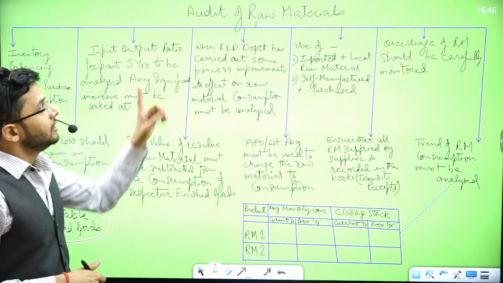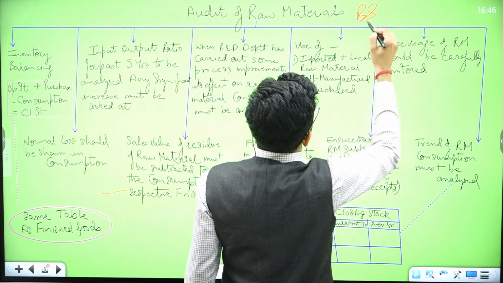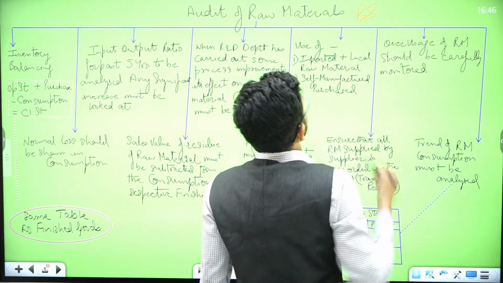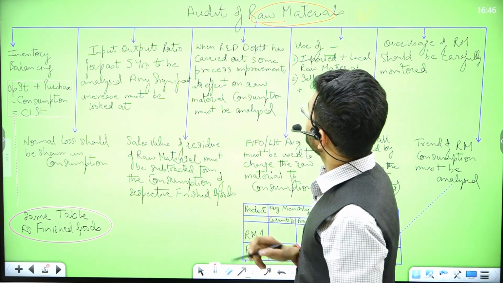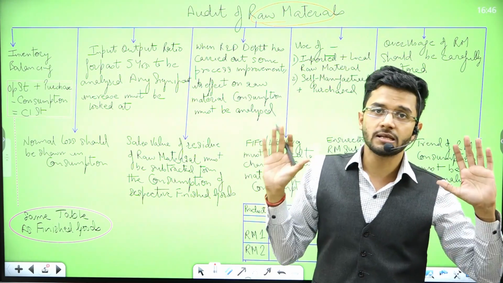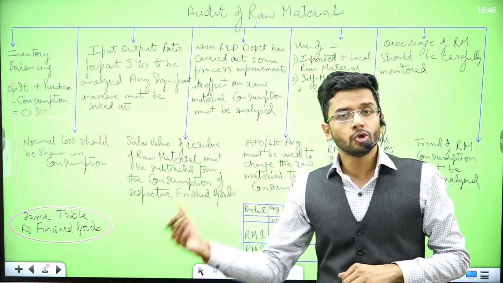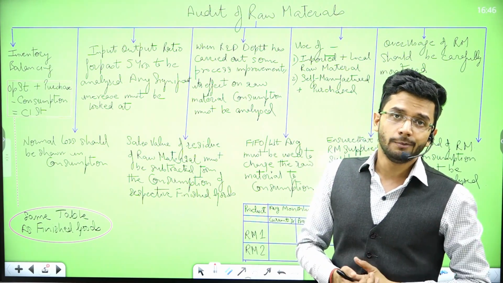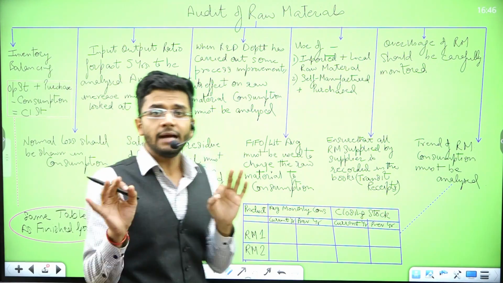So yes, raw material has an impact on the profit and loss account, as well as on the balance sheet. Why? Because on the asset side of the balance sheet, raw material appears, and that asset side is increased or decreased if the raw material value is increased or decreased. So again, a very critical account head which impacts both the profit and loss account as well as the balance sheet. So let's see. Again, same disclaimer I'm giving over here, guys.